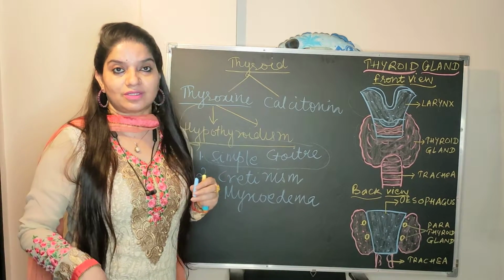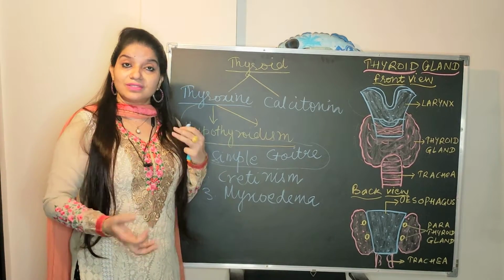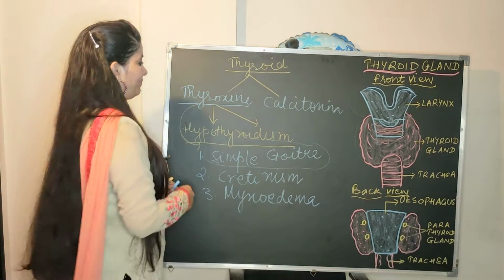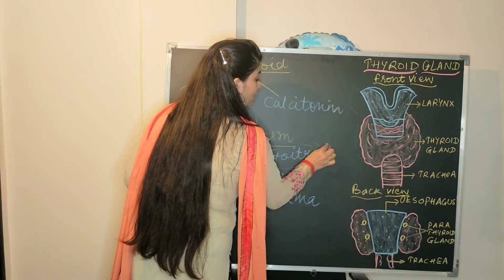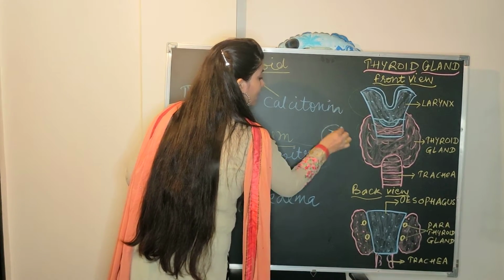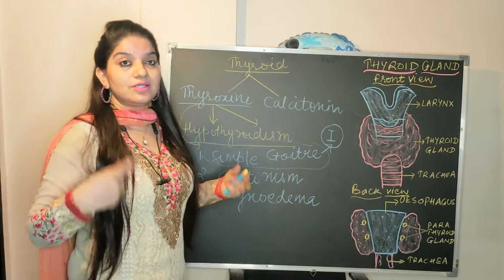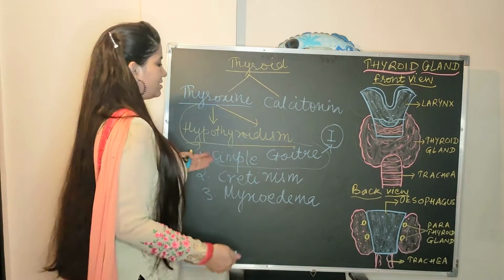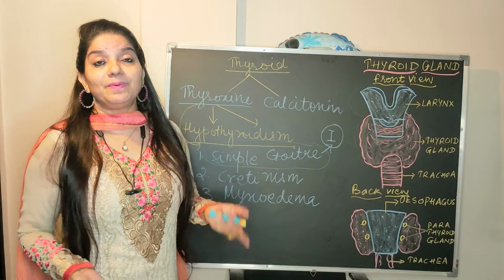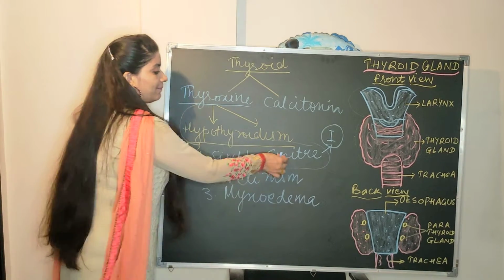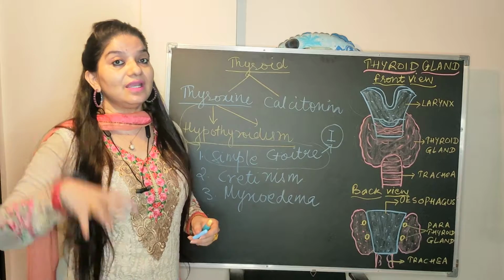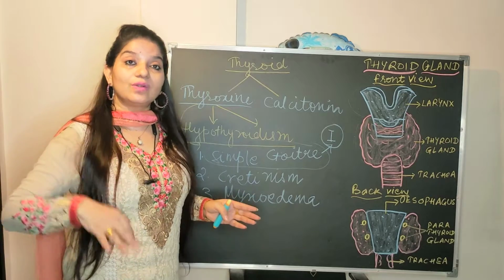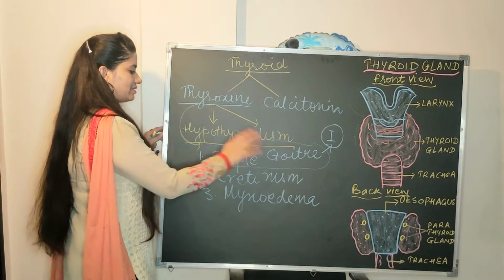And which area is it restricted to? It is restricted to the hilly areas, because in hilly areas the soil is naturally deficient in a mineral which is known as iodine. And that deficiency of iodine leads to the deficiency of thyroxine hormone, which results in simple goiter. Simple goiter can be treated by taking iodized salt. How can you treat simple goiter? By taking iodized salt. So, simple remedy.